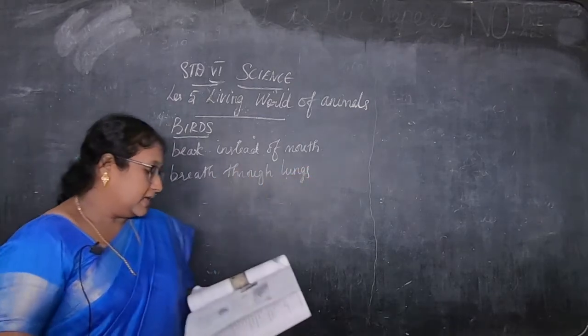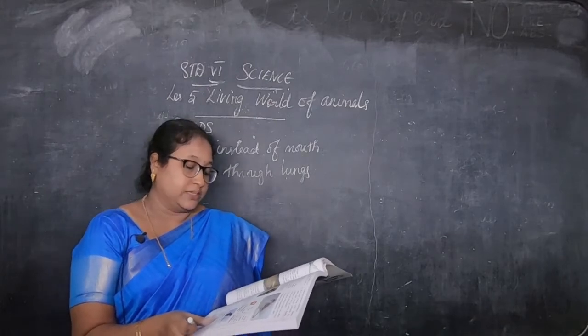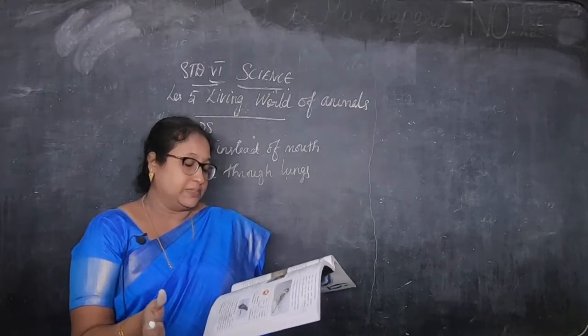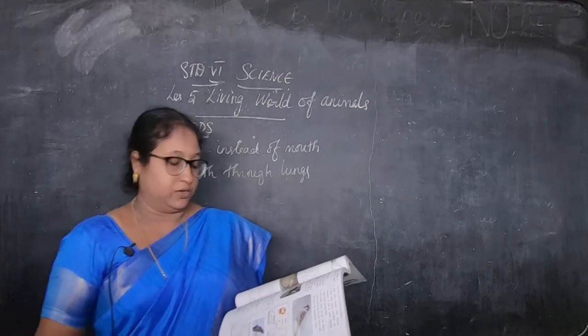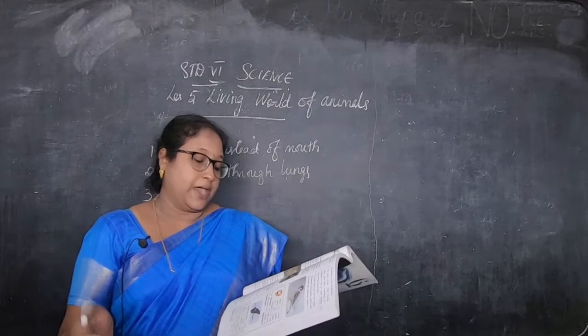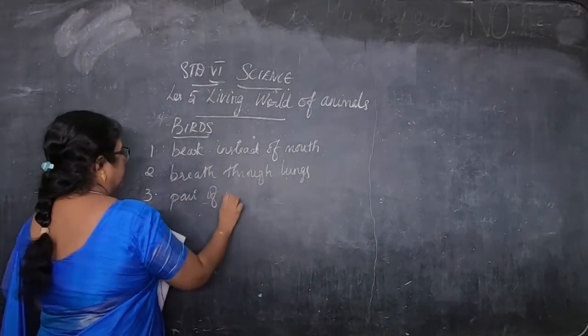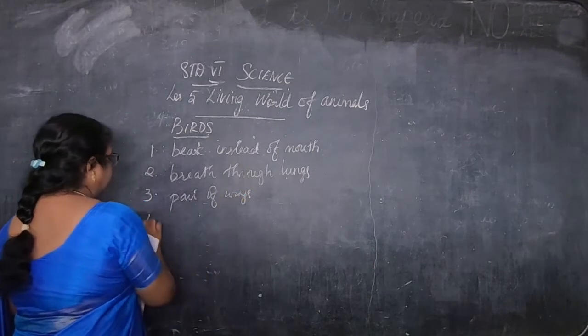Next, they have a pair of wings that are modified forelimbs. Modified means changed. Forelimbs are the front limbs of an animal. So modified forelimbs means the front limbs have been changed. They have a pair of wings, that is, modified forelimbs.